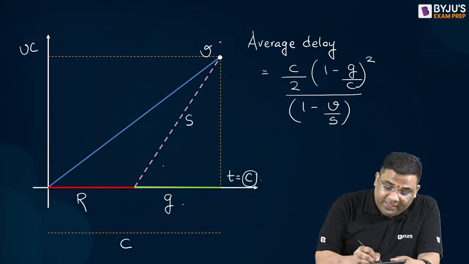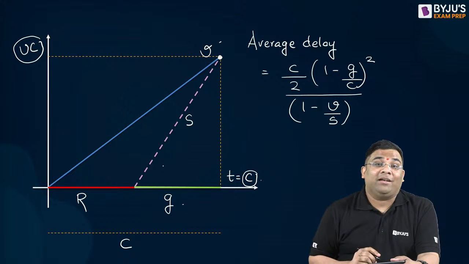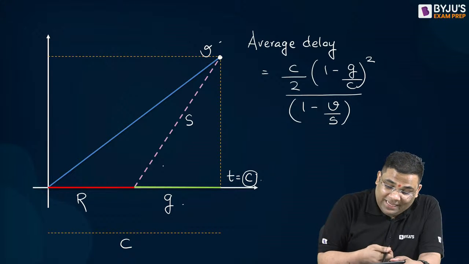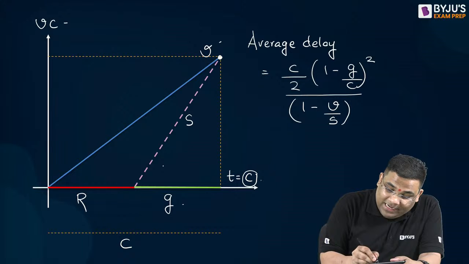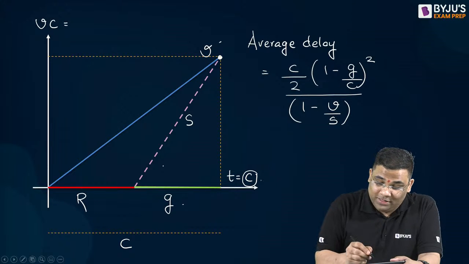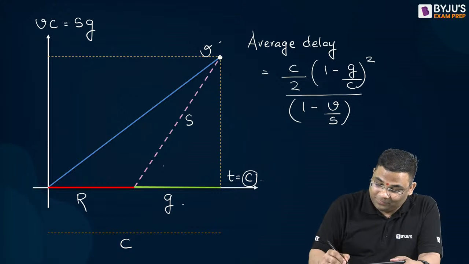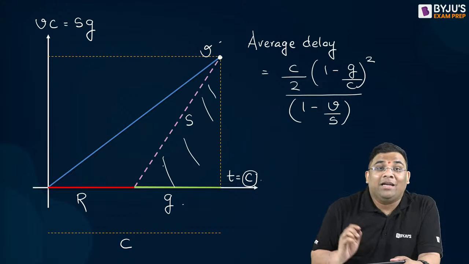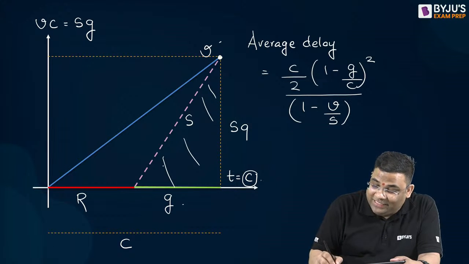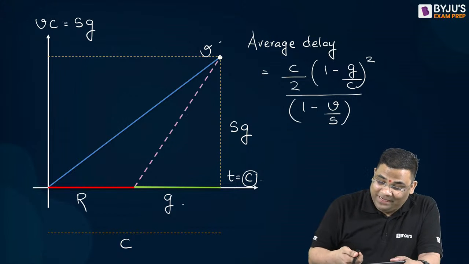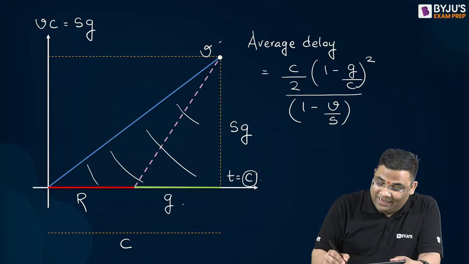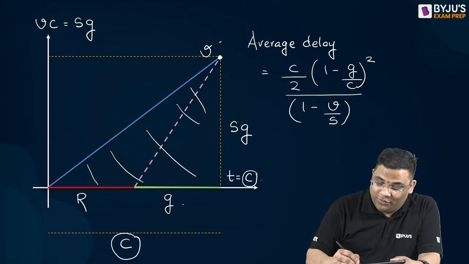Now see, this is V into C from the bigger triangle. From the smaller triangle, can I say it is also your S into G, right? You see this smaller triangle? From the smaller triangle, this is S into G, and from the bigger triangle, I can say it is C into V.